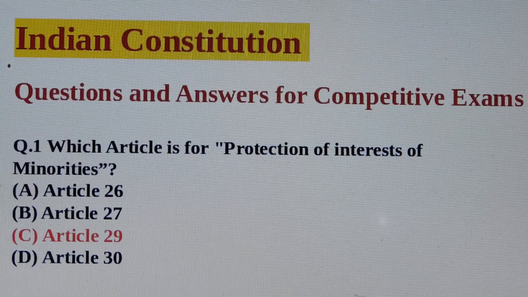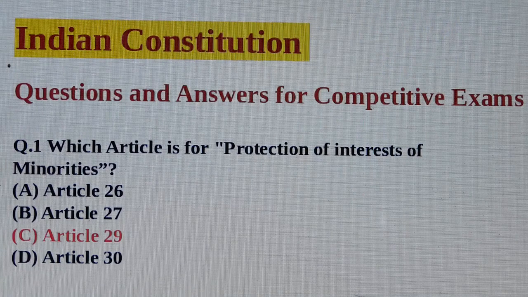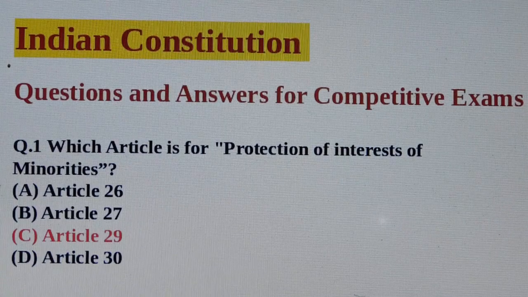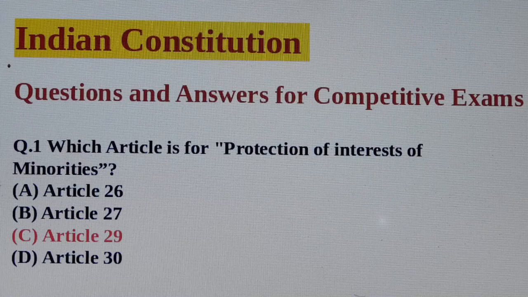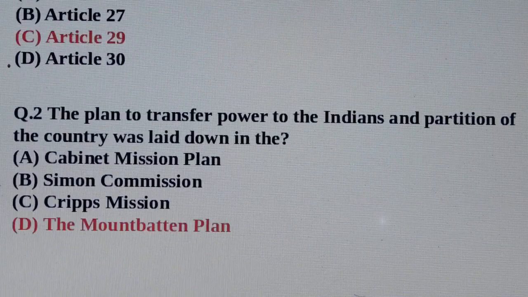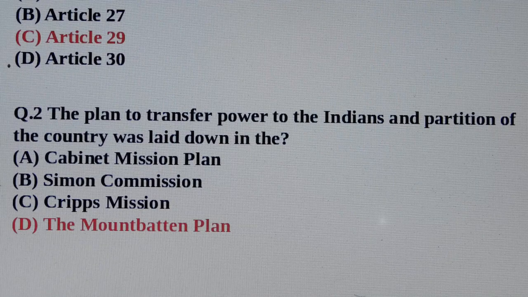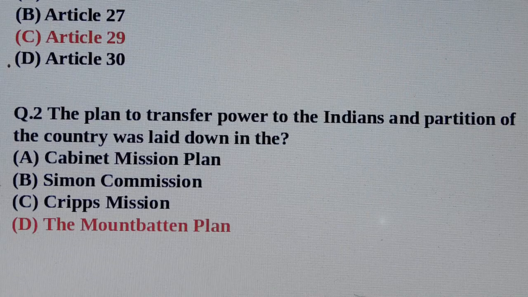We will see question and answer. Question number 1. Which article is of the protection of interest of minorities? Answer is option number C, Article 29. Question number 2. The plan to transfer power to the Indians and partition of the country was laid down in the. Answer is option number D, the Mountbatten Plan.